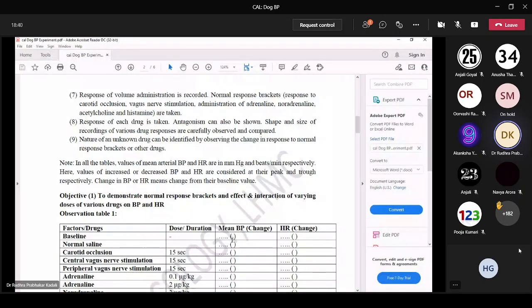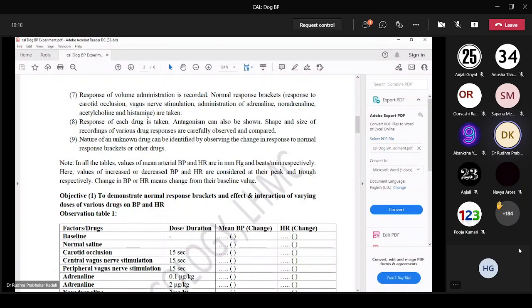Next, response of volume administered is recorded. How much drug we are injecting, and we will record the normal response brackets. First, if it is normal saline, we inject normal saline and take the response, BP and heart rate. So that is the normal response bracket. The normal response brackets we will see are response to carotid occlusion, central and peripheral vagus nerve stimulation, administration of adrenaline, noradrenaline, acetylcholine and histamine.